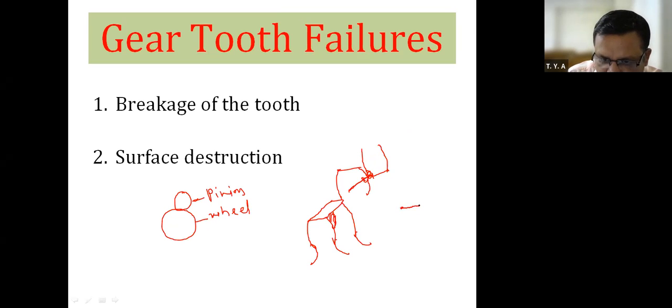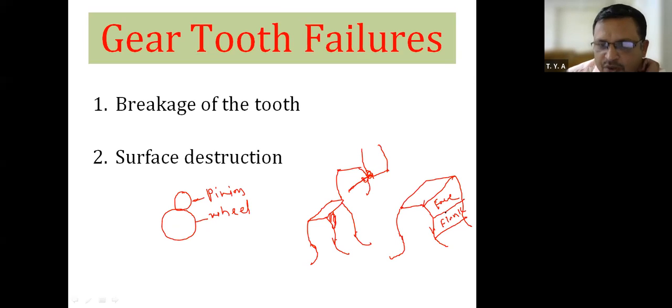Once again I will draw the gear tooth here. Therefore, this is known as face and this is known as flank.